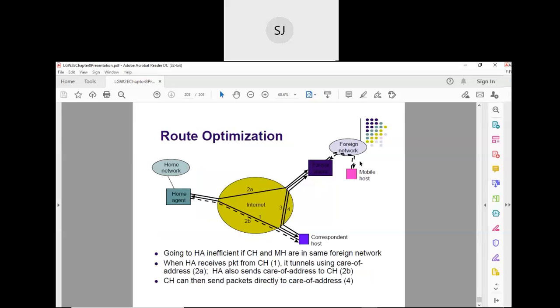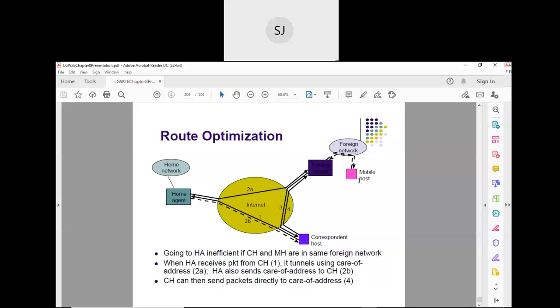So this is what is route optimization. If the correspondent host is also in the same network, then what happens? See here, the request goes from the correspondent host to this home agent. Since the home agent knows that the mobile host is also in the same network, it directly informs the correspondent host that the mobile host is in your same network. Then the communication starts. That is what is route optimization.